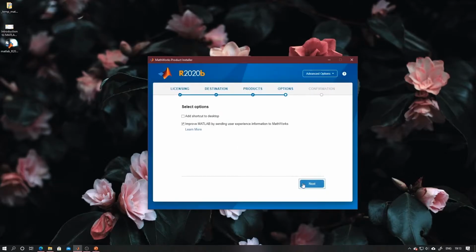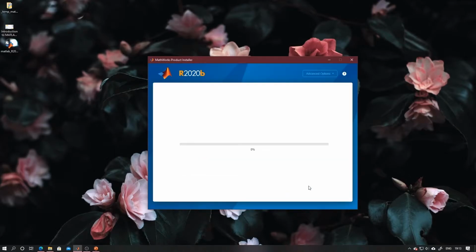Now again next, then begin install. Now it will take some time to download all the toolboxes which we have selected and install them one by one. Then we have to click on close.